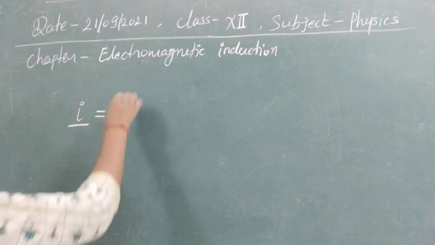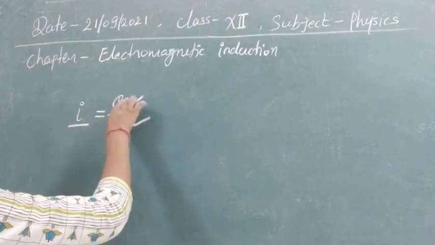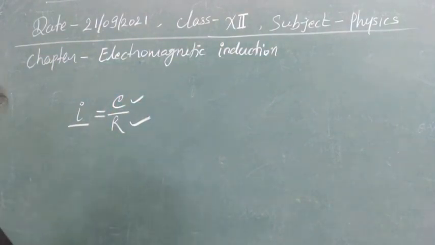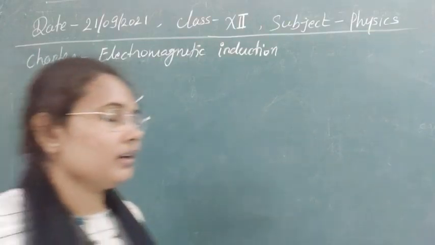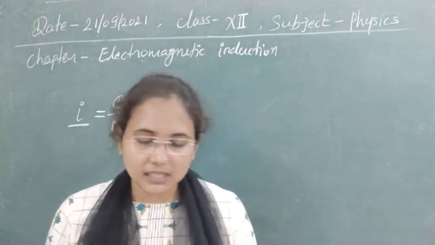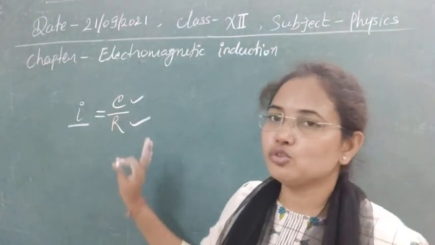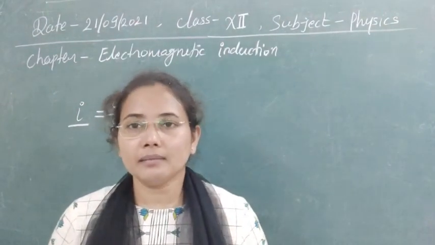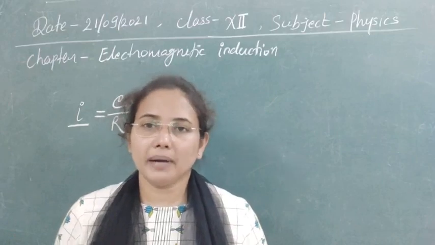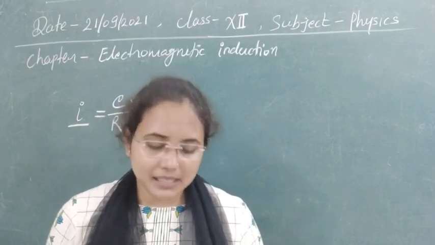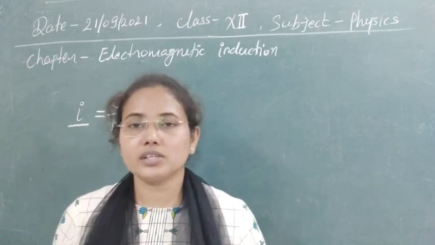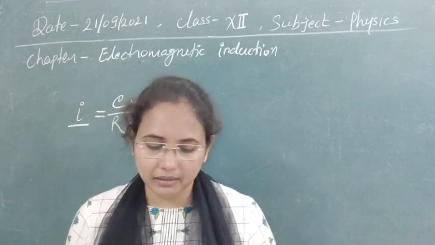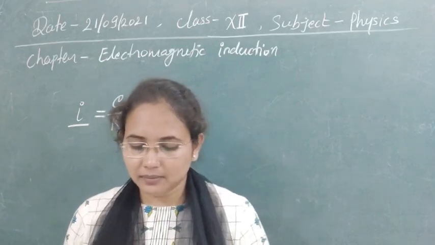So it means that for induced current we always need induced EMF as well as the current in the coil. So it will not be independent of these two factors. It depends on these two. But the third term, that is time, it does not depend on. So the induced current is independent of time here. So our B option is correct.